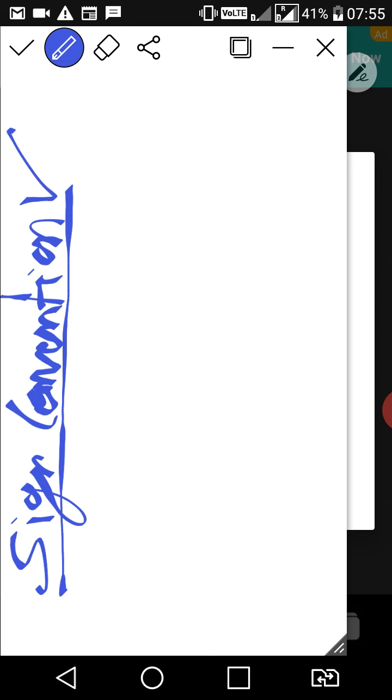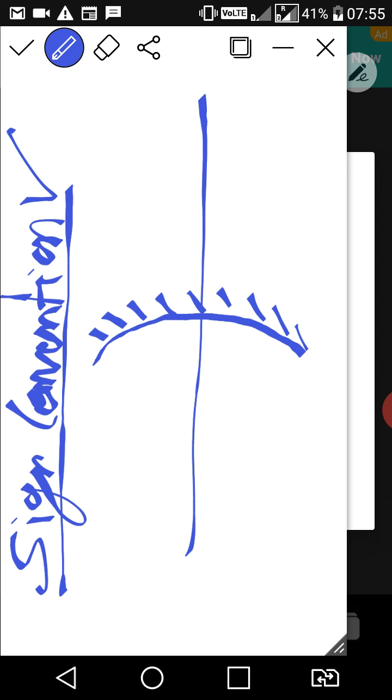सो लेट्स सी फॉर एनी मिरर वी कैन ऑब्जर्व. फर्स्ट आई विल ड्रॉ द डायग्राम and I will note down the 5 points related to this sign convention. I'll draw the diagram first. This is pole, this is F, this is C. Okay class. Suppose object I have placed here, so incident rays will come from these directions, right class?